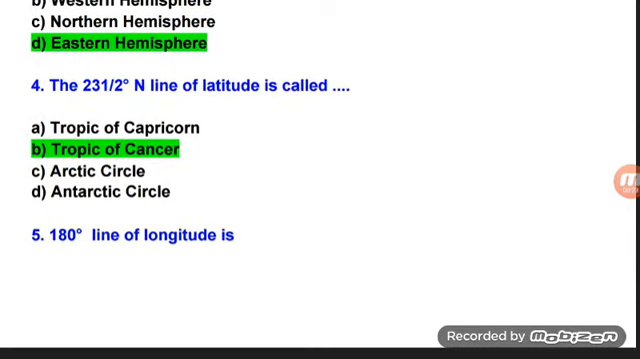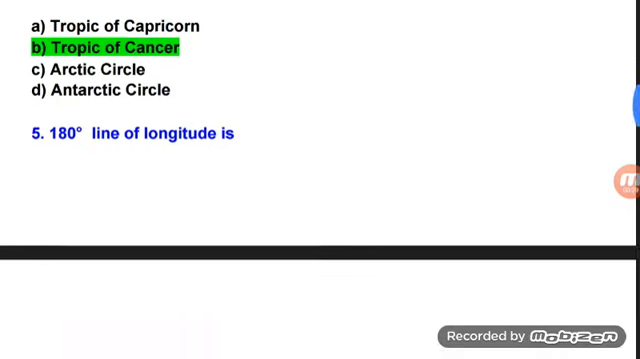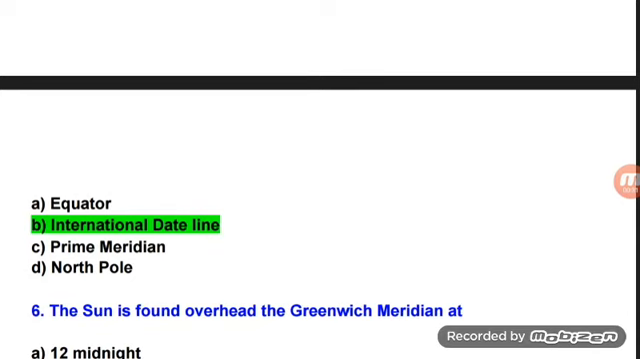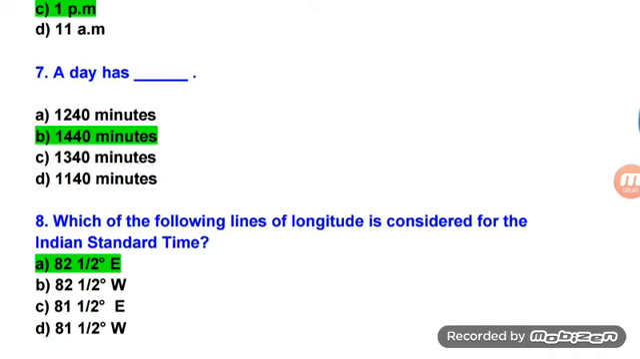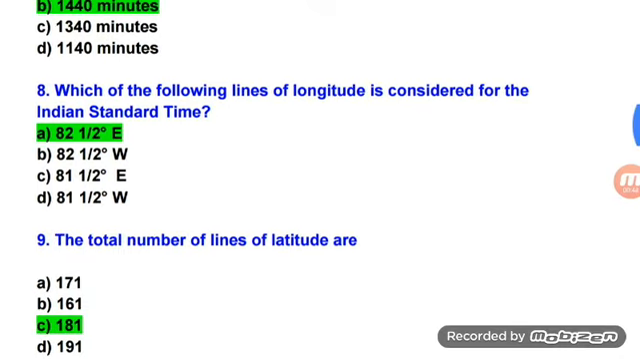The 23.5 degree north line of latitude is called Tropic of Cancer. 180 degree line of longitude is International Date Line. The sun is found overhead the Greenwich meridian at 12 noon. A day has 1440 minutes. Which of the following lines of longitude is considered for the Indian Standard Time?